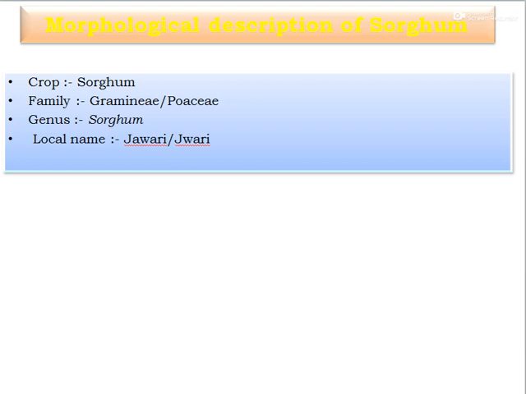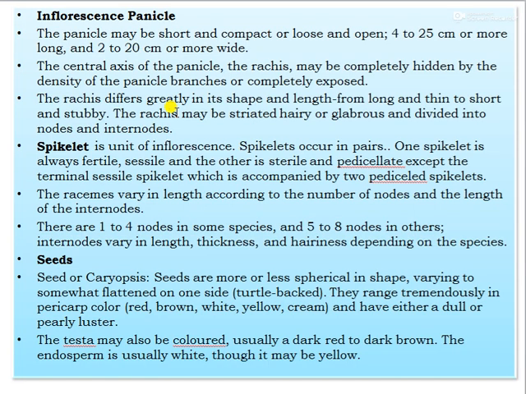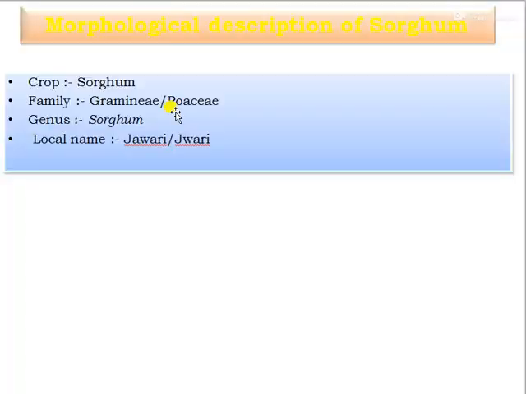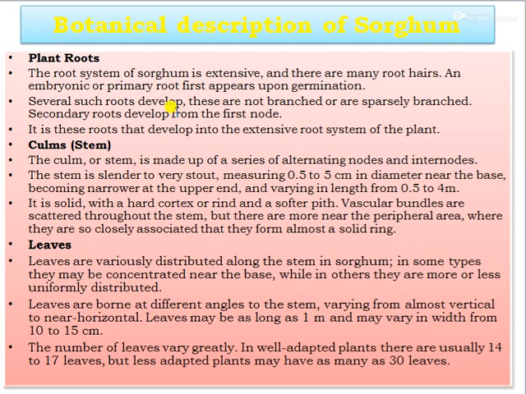Next one, the morphology description of sorghum. Sorghum belongs to family Gramineae or Poaceae, genus Sorghum, locally called jowar or jowari or jawari. Next one, the botanical description of the sorghum, that is plant roots. The root system of the sorghum is extensive and has many root hairs, and the embryonic or primary root first appears upon germination, and several adventitious roots develop which are not branched or sparsely branched, and these roots develop the extensive root system of the plant.